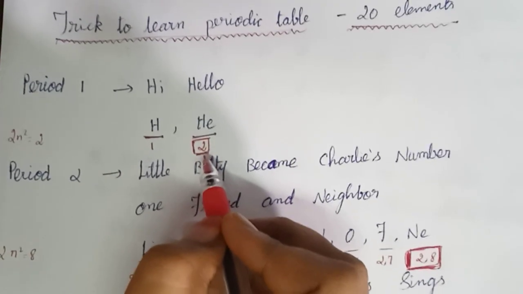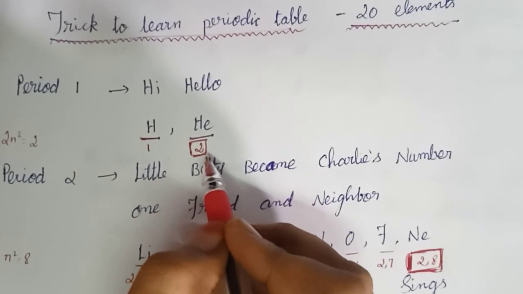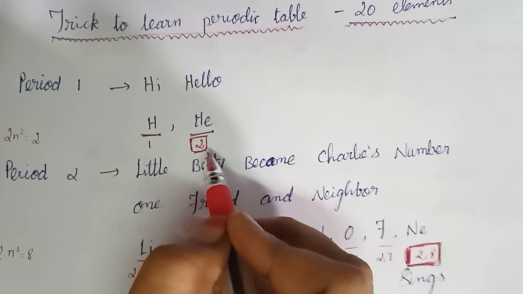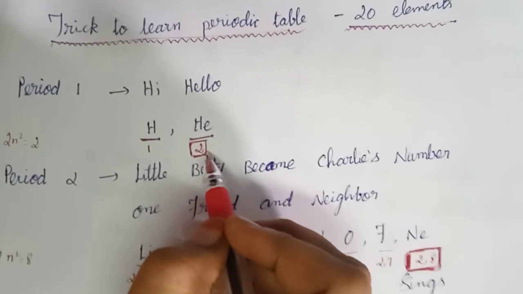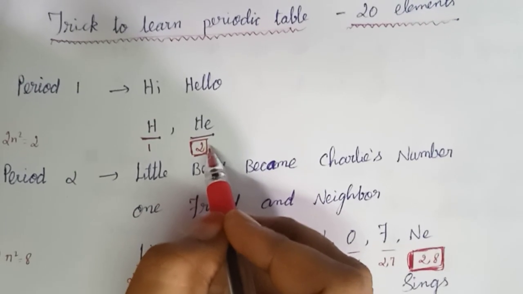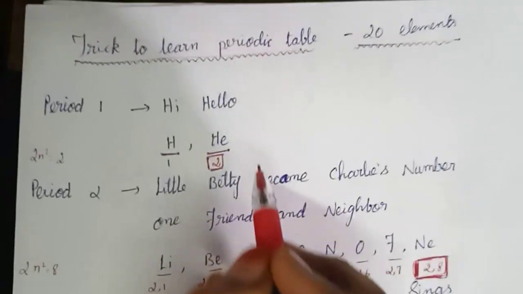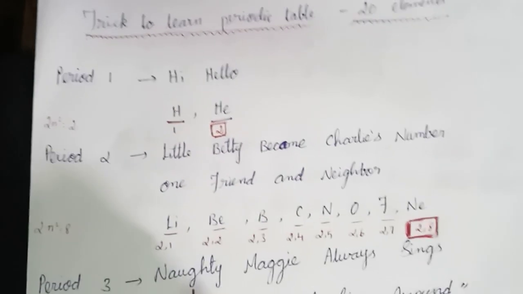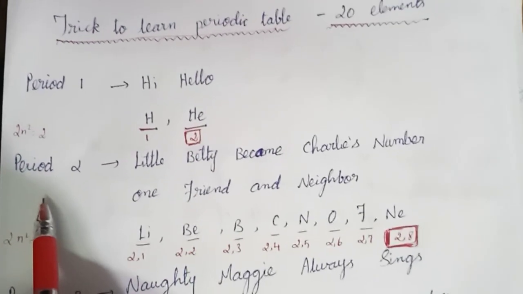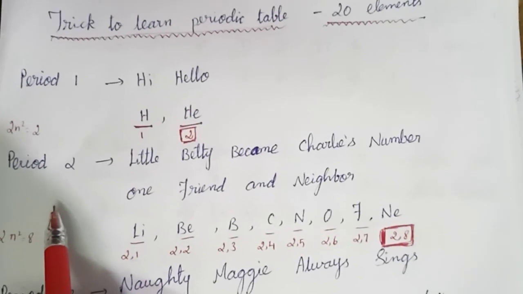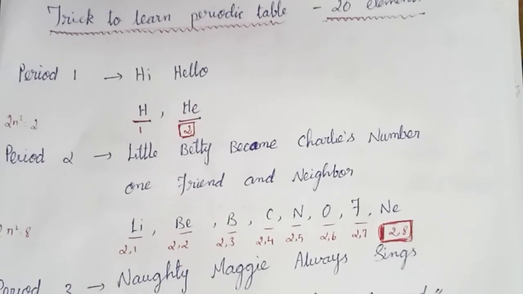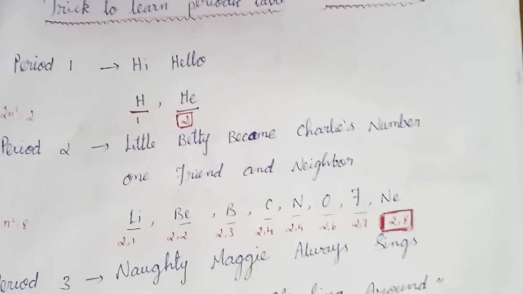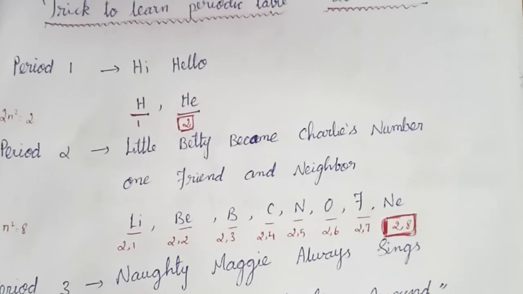So it is known as an inert gas. It won't react with any other elements. It is inert in nature, so it is called an inert gas. Next, period 2. Period 2 contains 2 shells. The first shell is completed and new electrons enter the second shell.